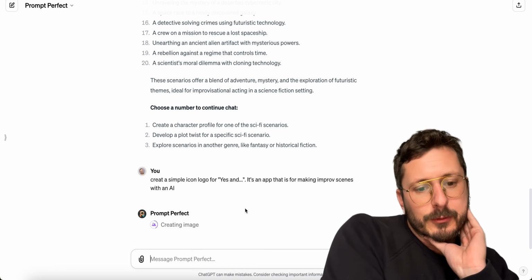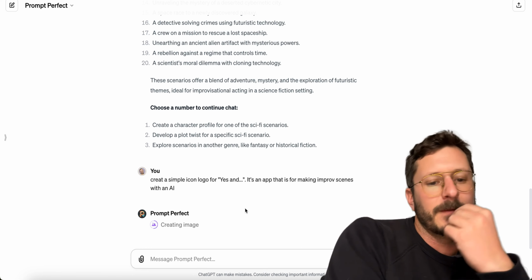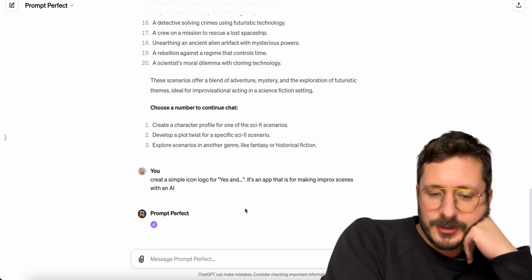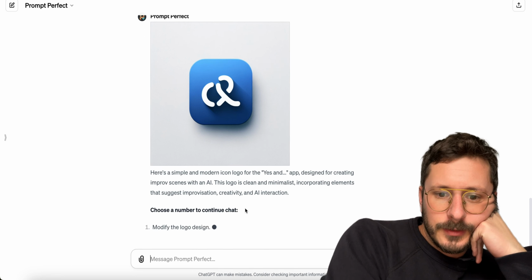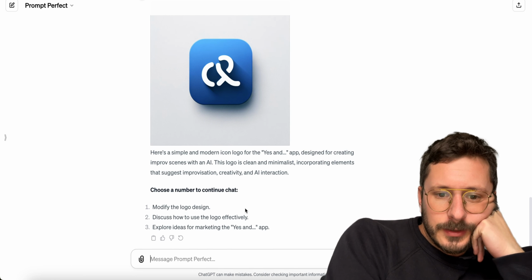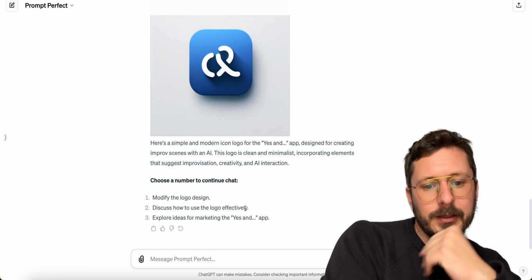Ideally, it would be a logo with some sort of AI imagery, but also mixed with something that should be funny. Let's see. Ooh. Modify the logo. Explore ideas for marketing.